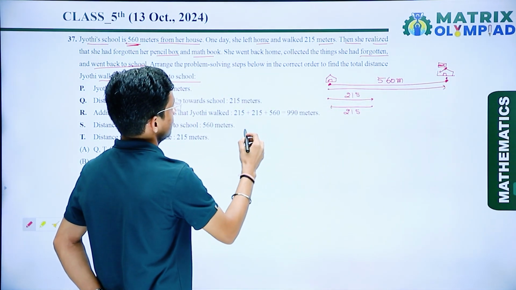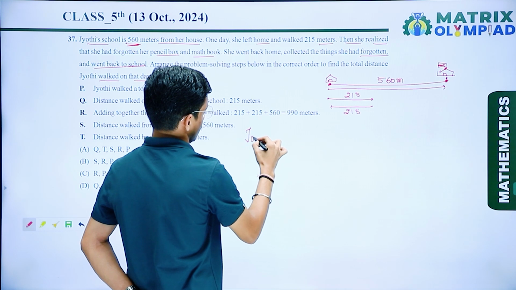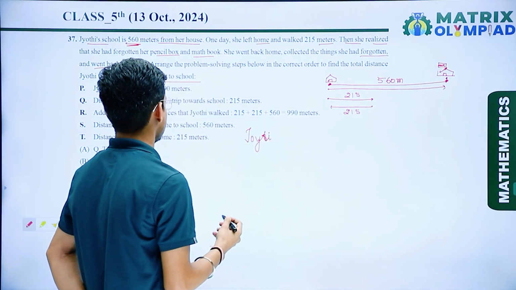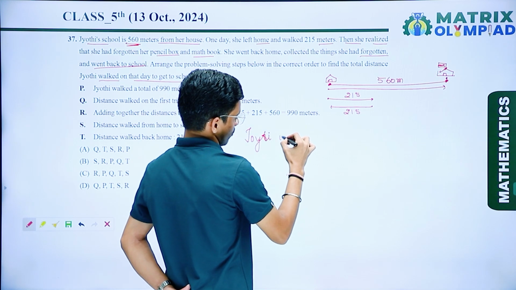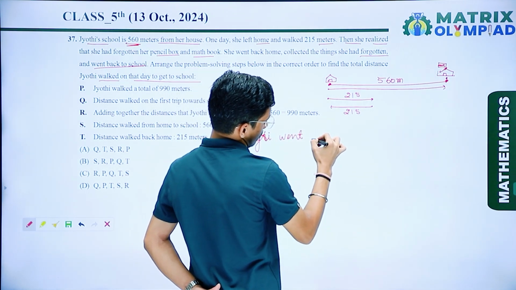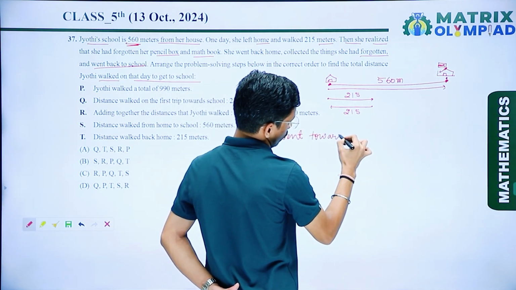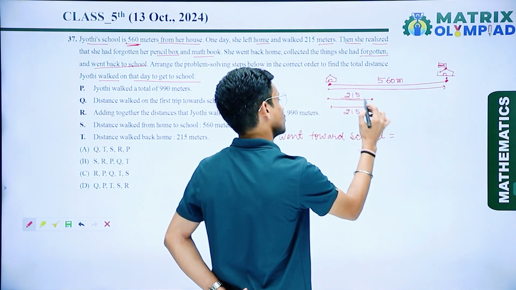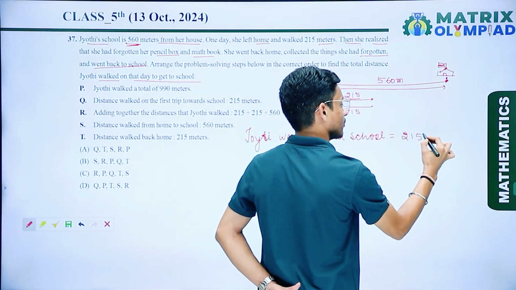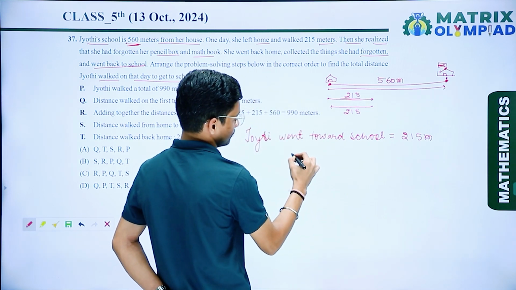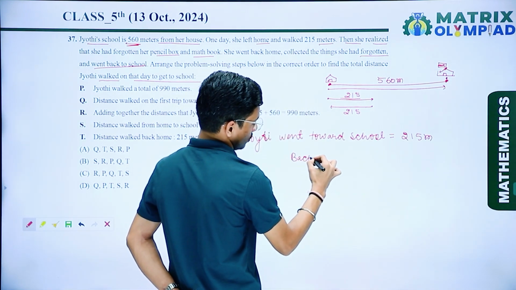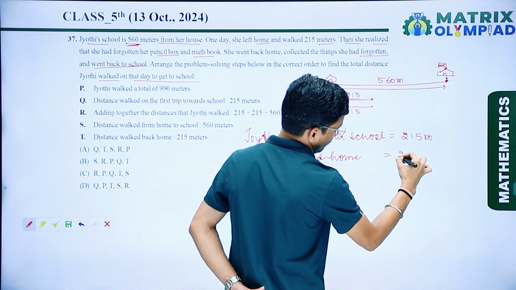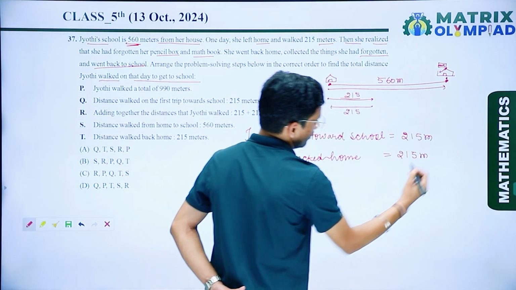So first Jyoti went towards school, a distance of 215 meters. Now Jyoti went back home, 215 meters.